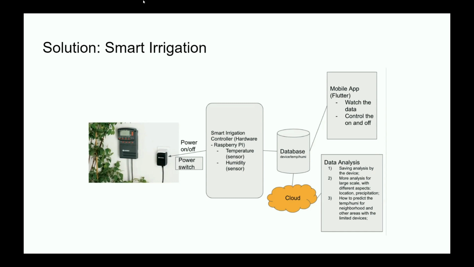The main control system is a Raspberry Pi that has a temperature and humidity sensor that checks the temperature and humidity of your lawn or whatever you want to control. Then it sends the info to a Firebase database, which connects to a mobile app we developed with Flutter. It also uses data analysis with machine learning and AI to find the best times to water your lawn.